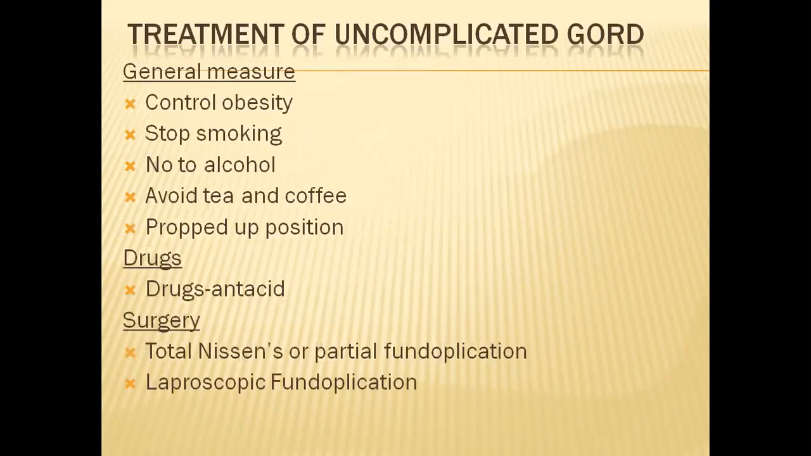Then treatment of uncomplicated GORD or GERD. We are taking initially the treatment of uncomplicated. Then when we see reflux esophagitis, that will be added, with the complication. So general measures. Control of obesity. This is very important, that you control obesity. Then stop smoking because smoking is also one of the factors. No to alcohol. Totally stop consuming alcohol. Avoid tea and coffee. These are stimulants.